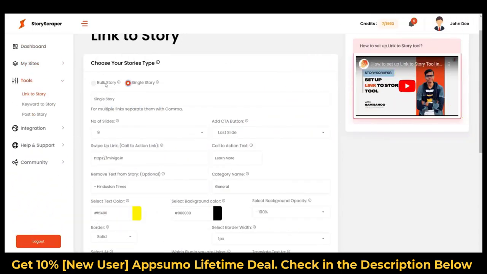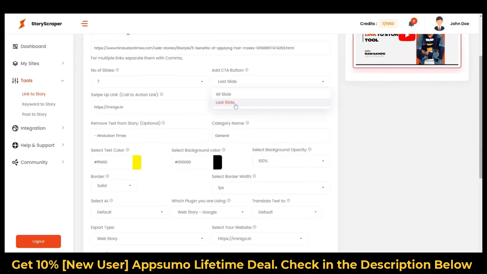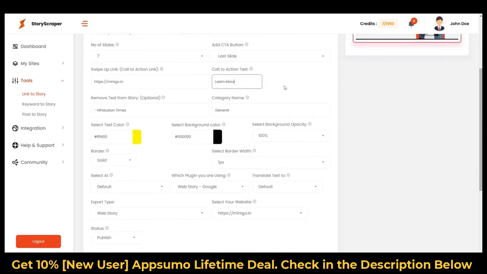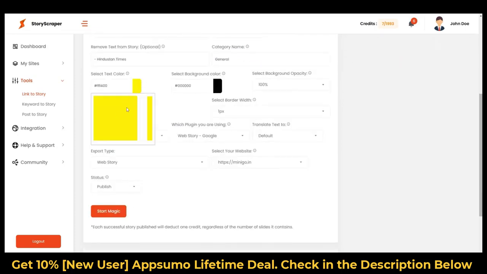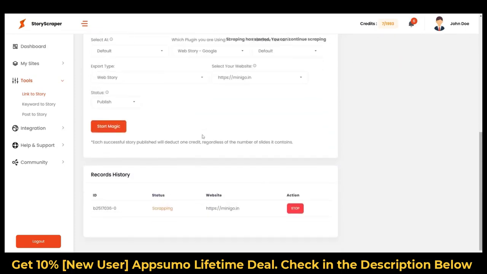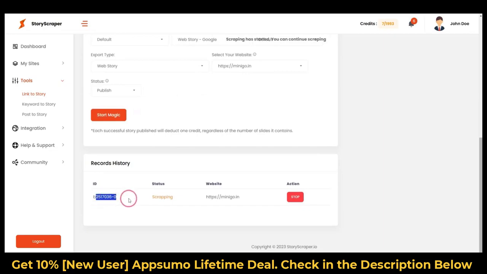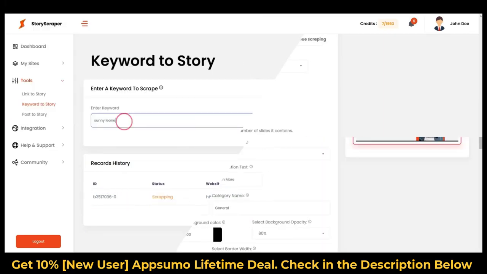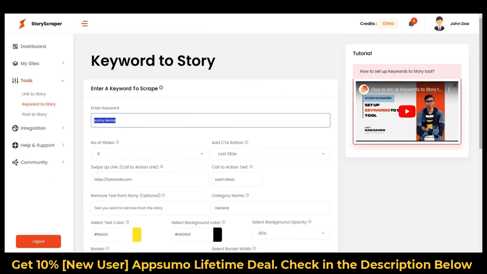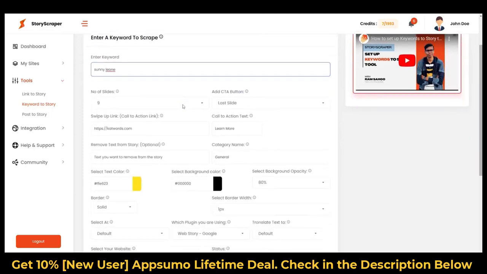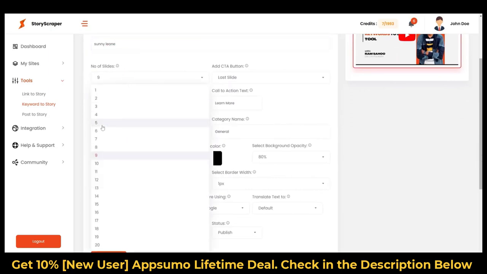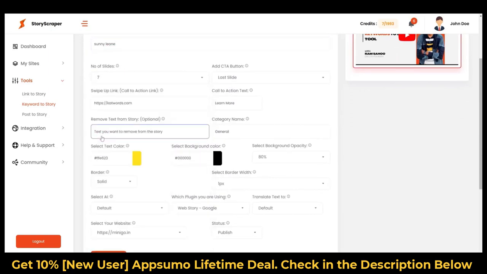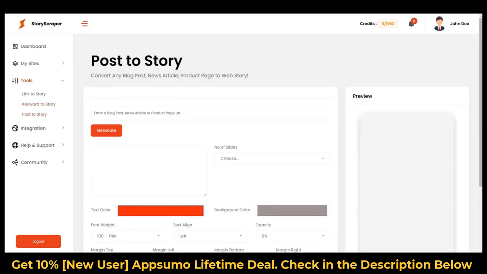Introducing the world's first AI web story automation tool. Transform your web content into visually stunning web stories effortlessly with the help of advanced one-click AI automation, a multifaceted tool to automate your web stories. Creating a web story takes a lot of time and effort, but not with StoryScraper. By following a link to a story, it is possible to scrape the URLs of web stories and use them to create engaging content. One way to achieve this is by turning keywords into captivating web stories. Additionally, any posts can be transformed into stunning web stories with the right approach.